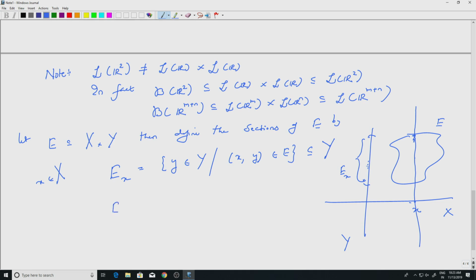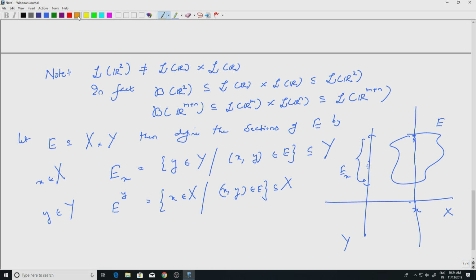Similarly, I define E super y. That is a y section. This would be a subset of X. You look at all those points x in X such that (x, y) is in E. This is a subset of X. Let me draw this, maybe using a different color.